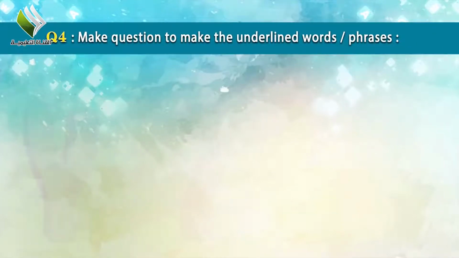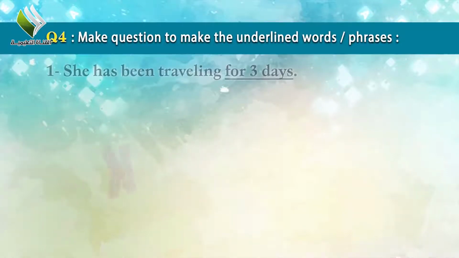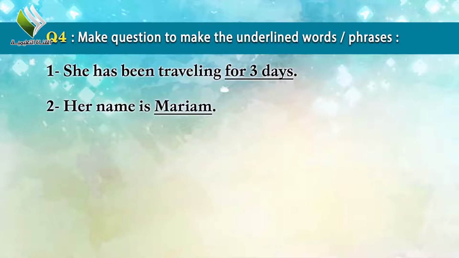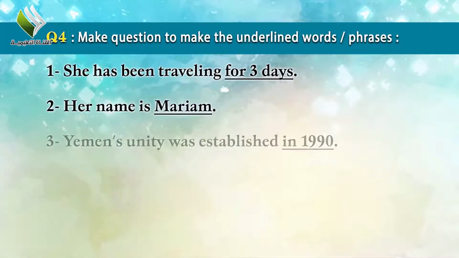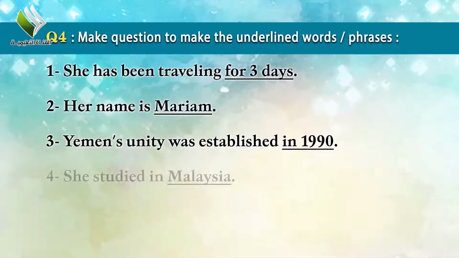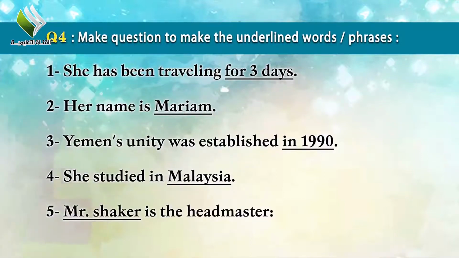Now, question number 5. Make a question for the underlined words or phrases. Number 1. She has been traveling for 3 days. Number 2. Her name is Mariam. Number 3. Yemen's unity was established in 1990. Number 4. She studied in Malaysia. Number 5. Master Shakir is the headmaster.